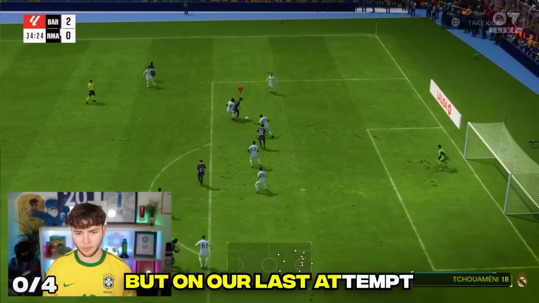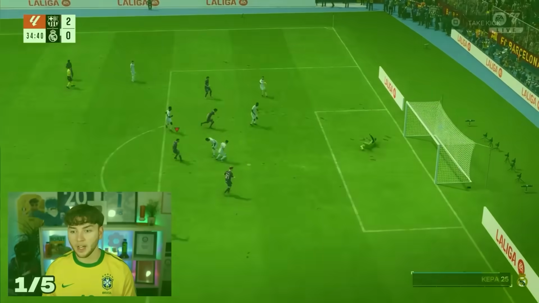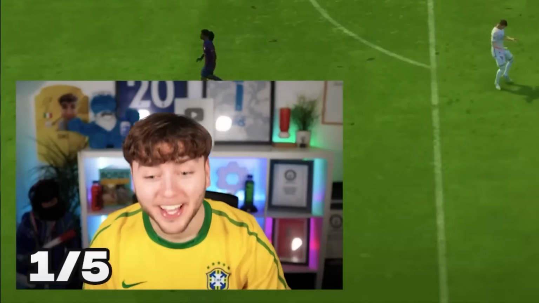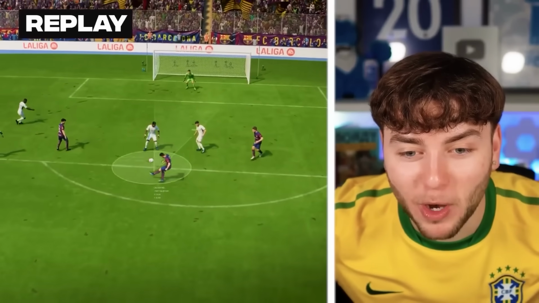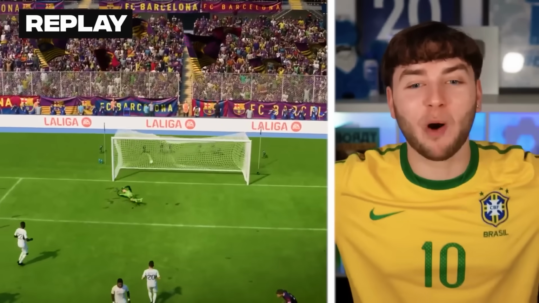No, why is it not locking onto Messi there? But on our last attempt, Messi did this. Messi! Messi! Let's go! That's it. That's the one. Look, he comes in, edge of the box, slots it in, bottom bins finesse.